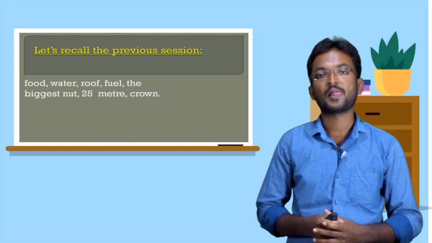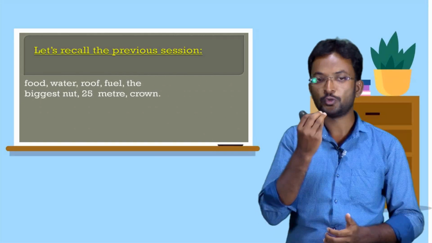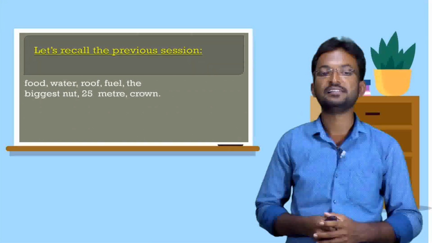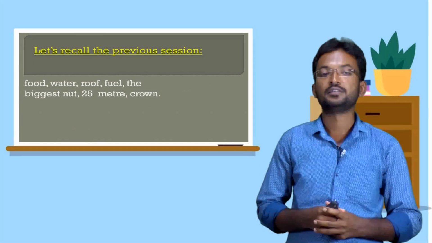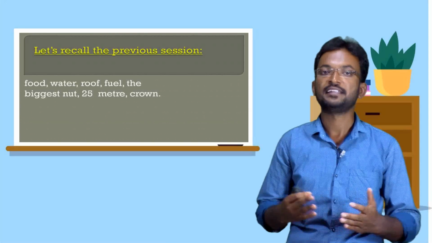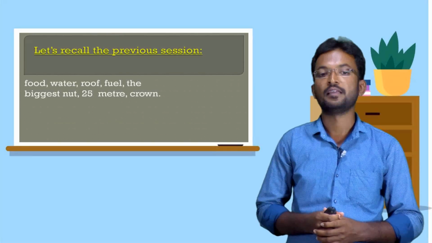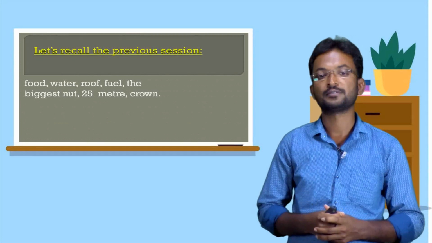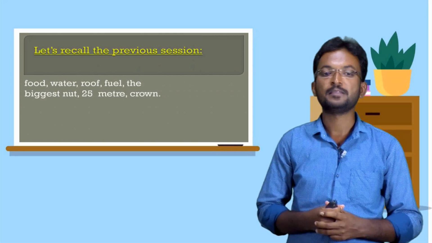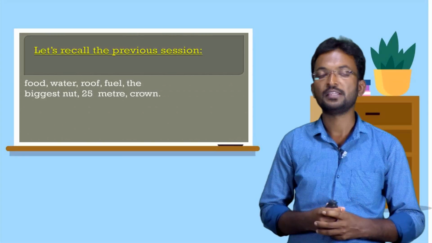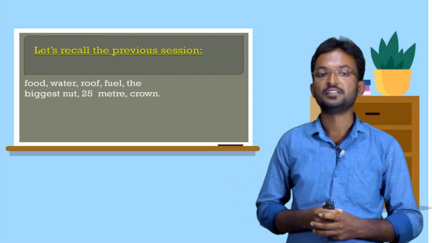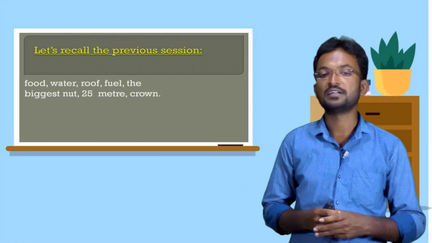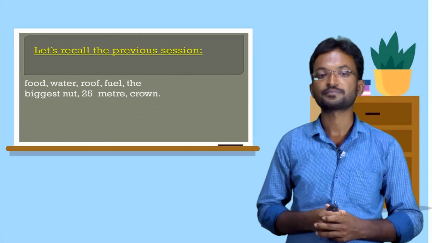Coconut tree can give us food to eat and sweet water to drink. Sweet water means tender coconut water, and roof for the house. We can use the leaves of the coconut tree for thatching the roof, and the coconut tree can give us fuel for the kitchen.